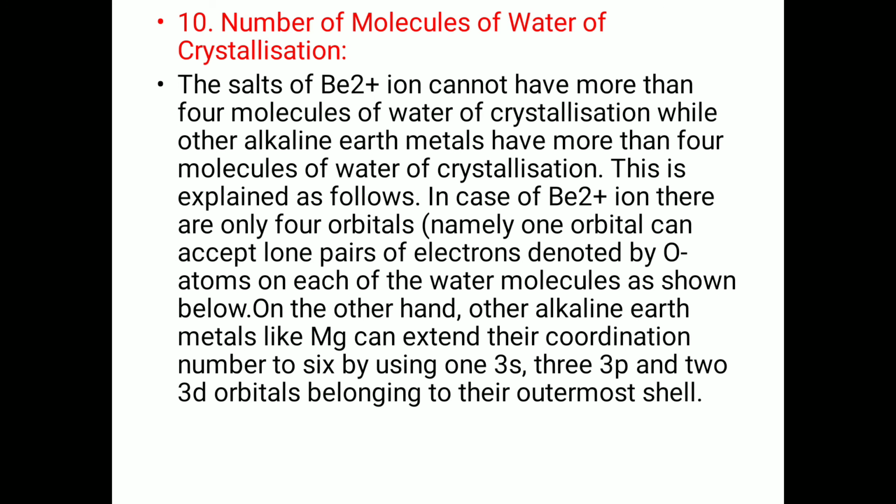This is explained as follows. In the case of the beryllium ion, there are only 4 orbitals, and each orbital can accept a lone pair of electrons donated by the oxygen atom of each water molecule, as shown below. On the other hand, other alkaline earth metals like magnesium can extend their coordination number to 6 by using one 3s, three 3p and two 3d orbitals belonging to their outer shell.